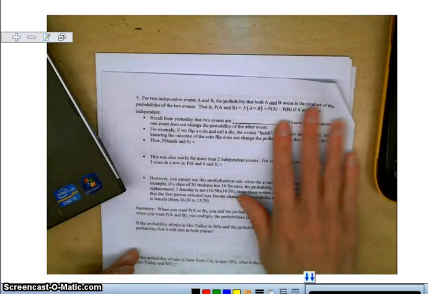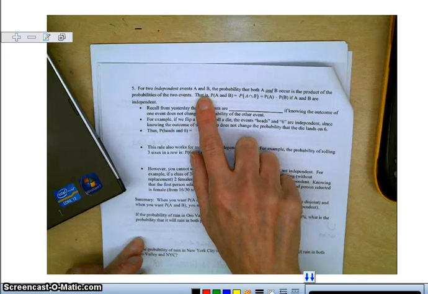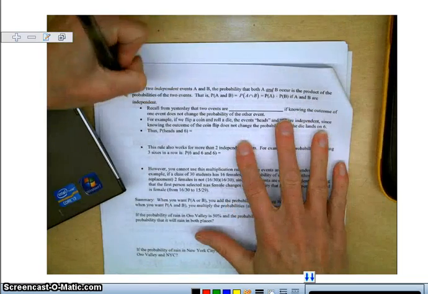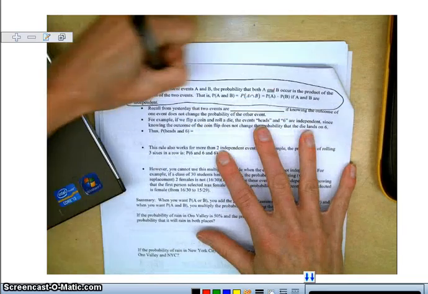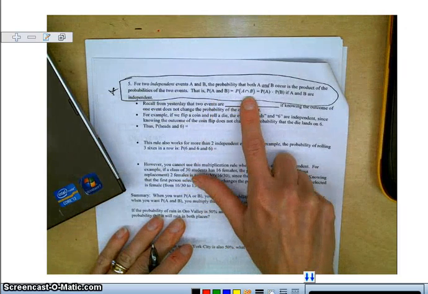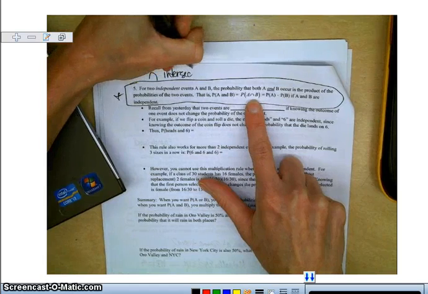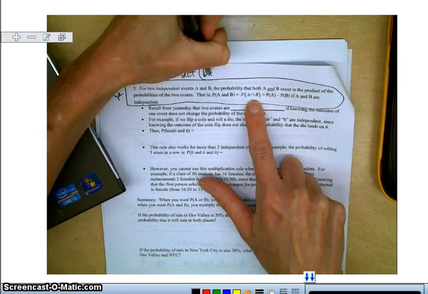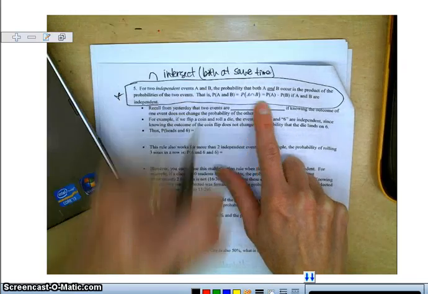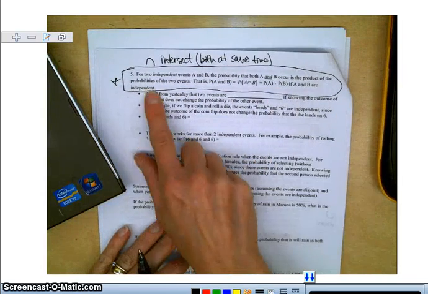All right, so for two independent events, the probability of A and B occurring, the probability that both occur, is the product of the probabilities. So this is another rule. The probability of A and B, this little symbol means intersect, both happening at the same time, is equal to the probability of A times the probability of B if the events are independent.